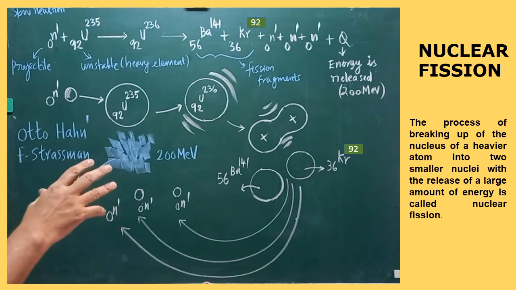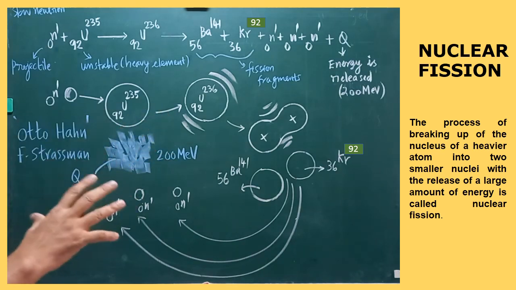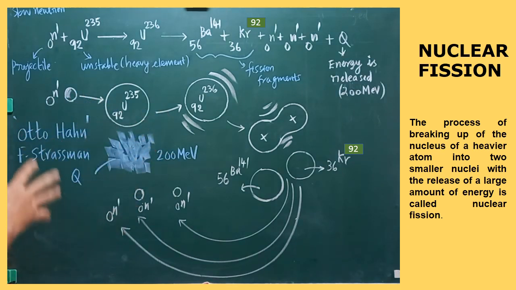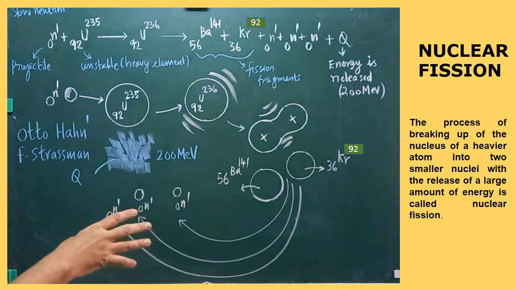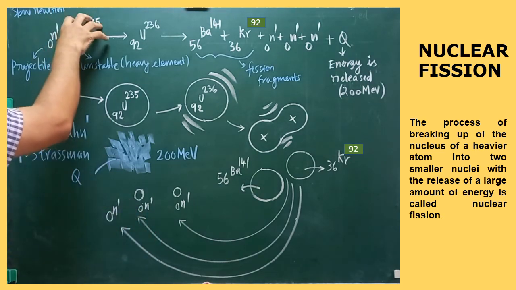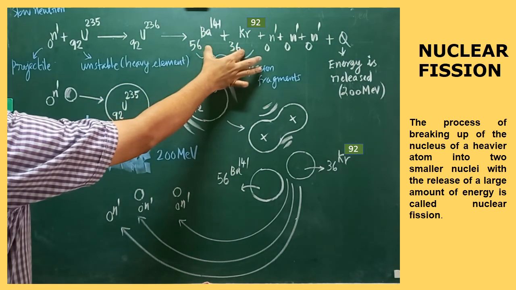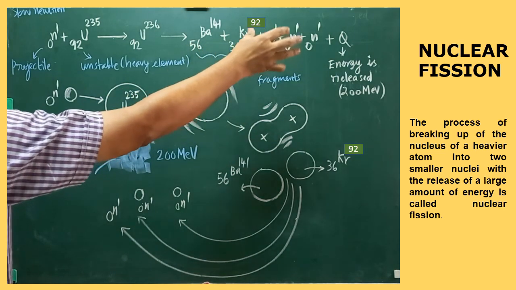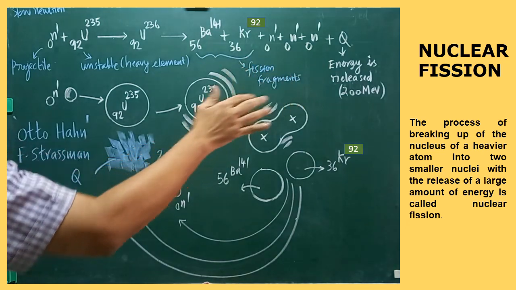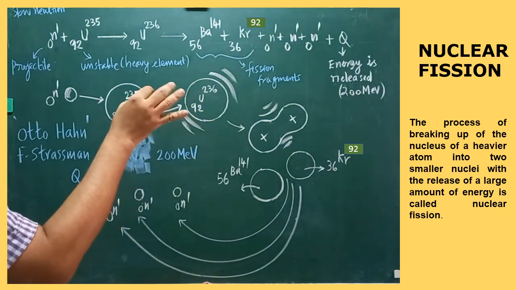I hope I have explained everything clearly related to the fission process. Fission means splitting. One heavy nucleus, by bombarding with a neutron, is split into 2 fission fragments and 3 neutrons are emitted. Finally, energy is released. This is the gist of the nuclear fission process.